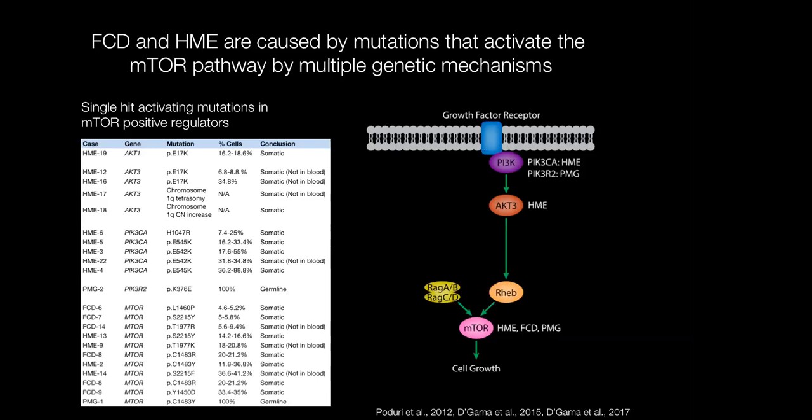This includes the upstream AKT3 and PI3K family members, as well as a lot of mutations in mTOR itself, particularly for FCD cases. And this also includes larger somatic structural rearrangements of chromosome 1q, which encompasses the gene AKT3. One thing to note from this table is that in all of the cases where blood was available, you can see that we weren't able to identify the somatic mutation in blood, which really points to the fact that these mutations likely occurred late enough in development that they're limited to a subset of cells in the brain.